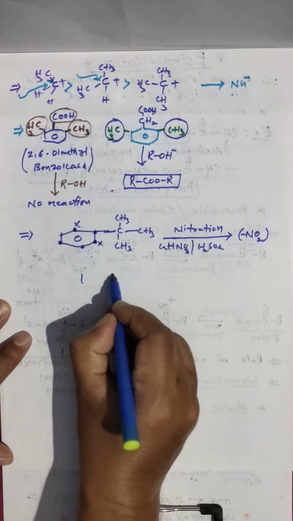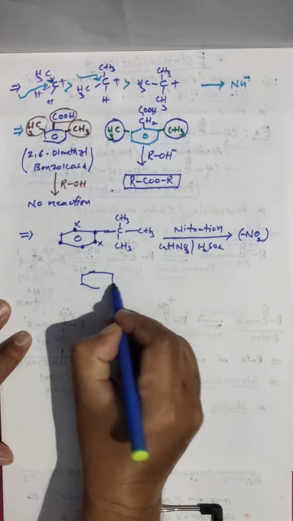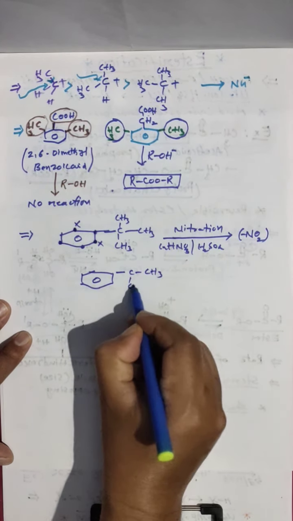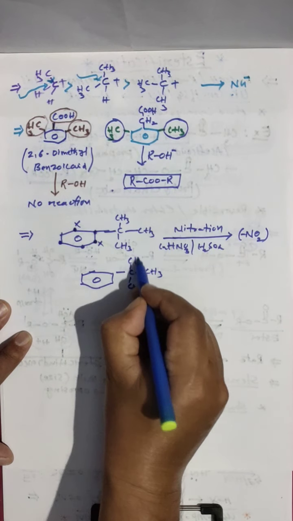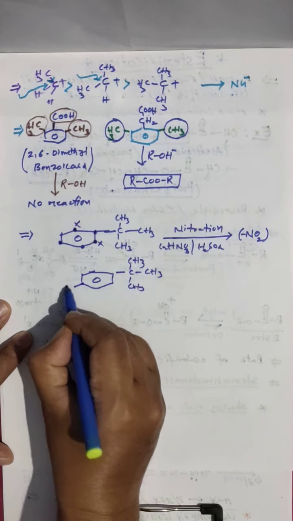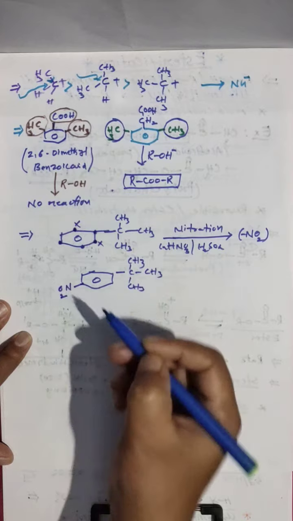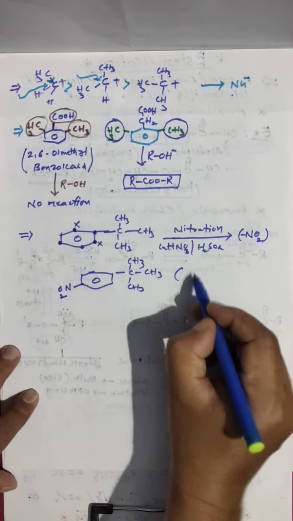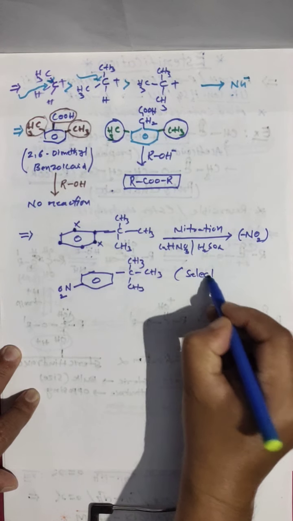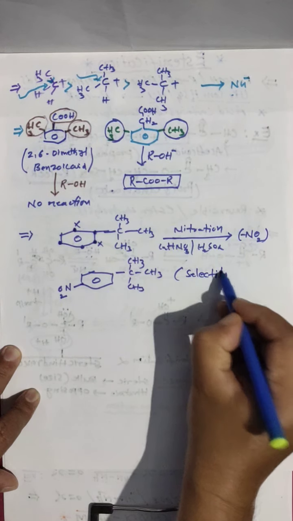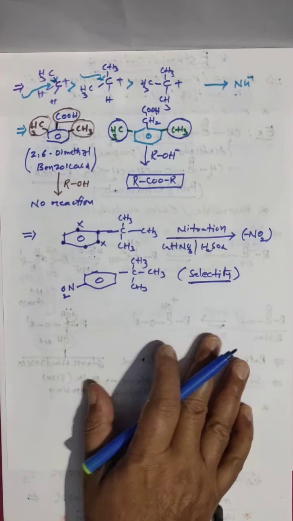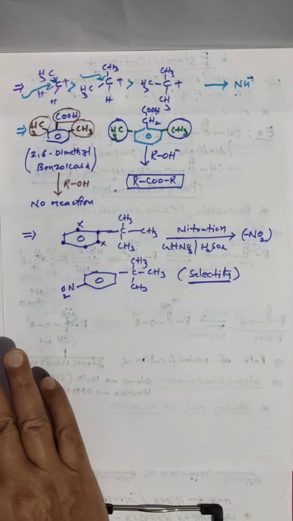So you are getting the product like this: CH3, CH3, CH3, and NO2 at the para position, not the ortho position. This is what we call selectivity. So steric hindrance will show the selectivity also, not only nucleophilicity.